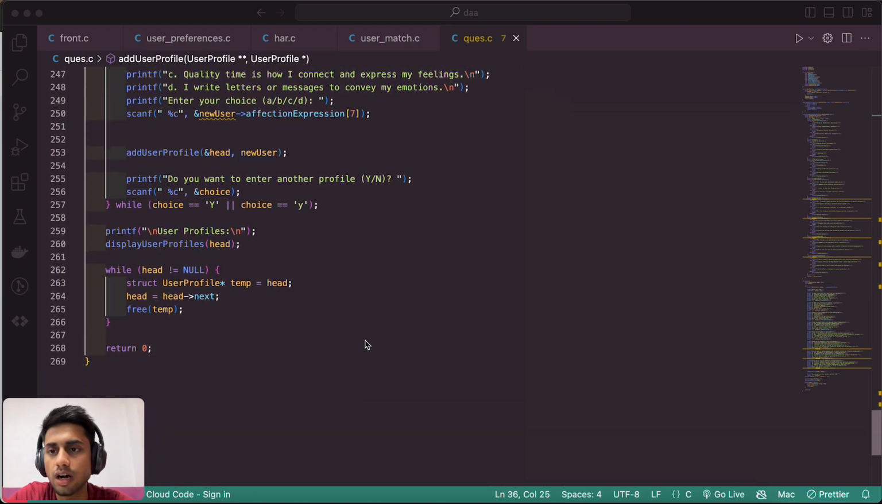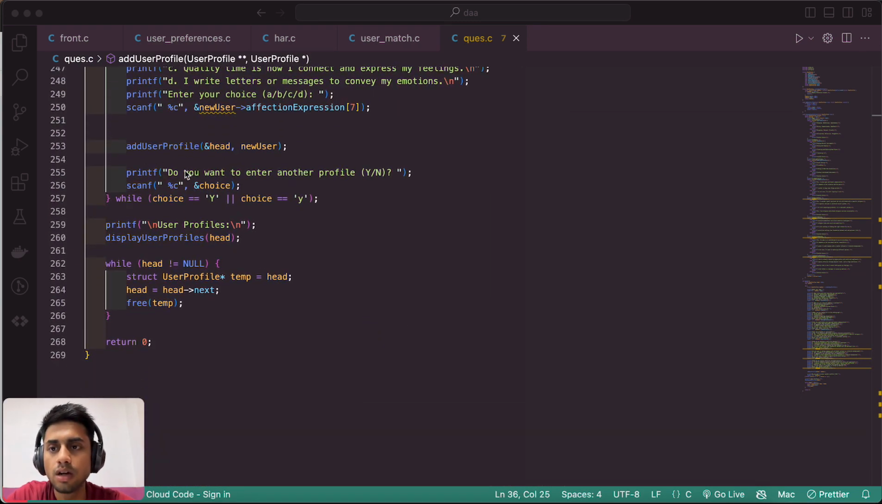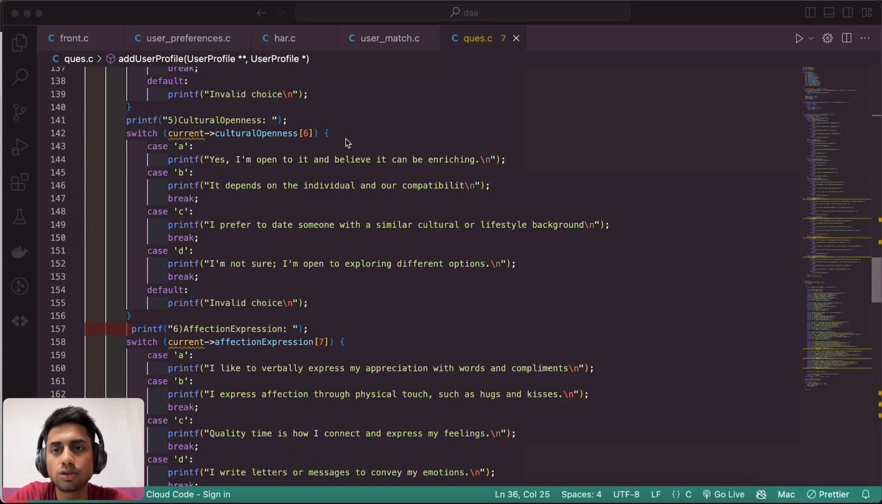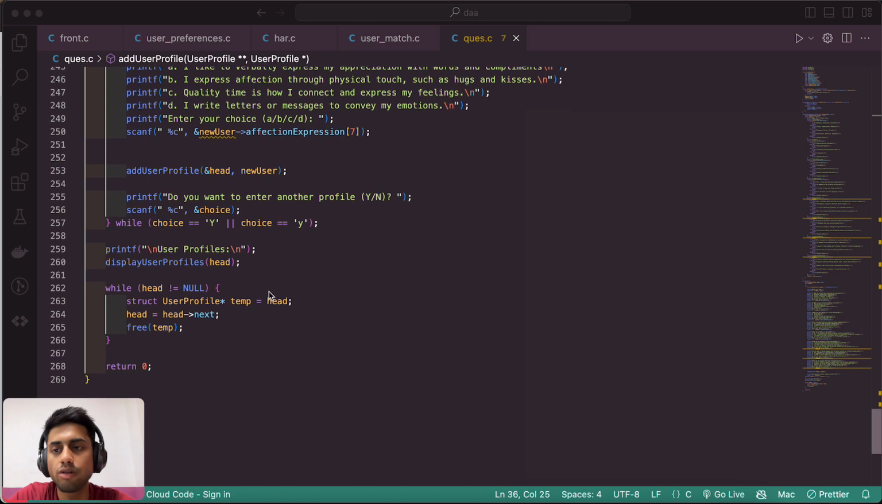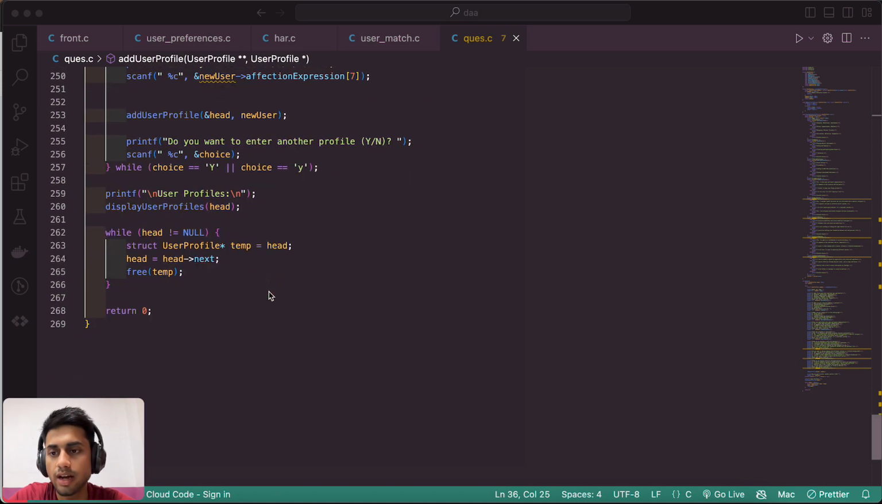After this, we ask whether you want to enter another profile, yes or no. If you press Y, it will go back to the start of the code and ask you all these questions, because it is in a loop. Then it asks for another profile entry or not, until you press N. After N, it will break or stop at the end.